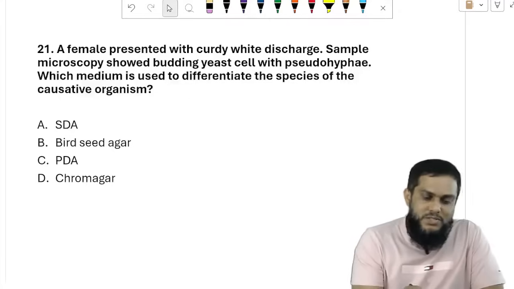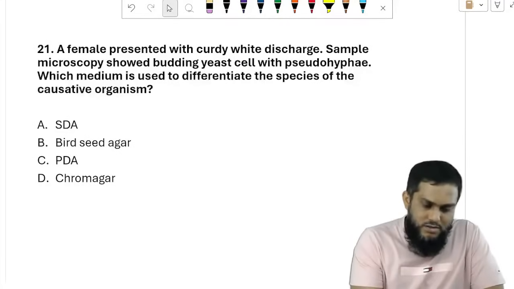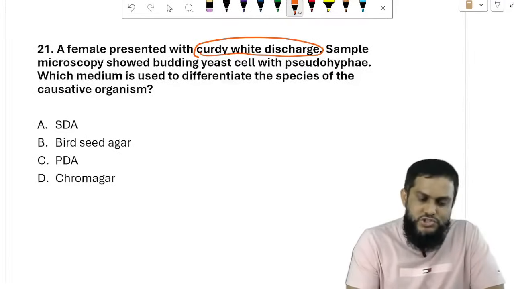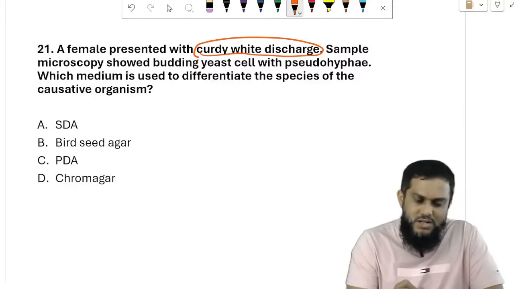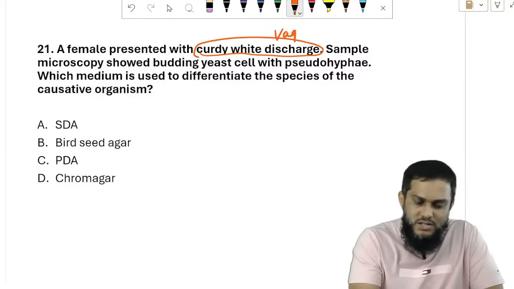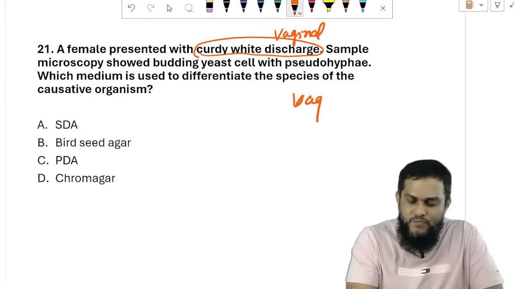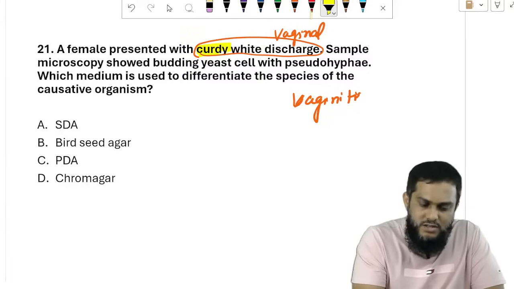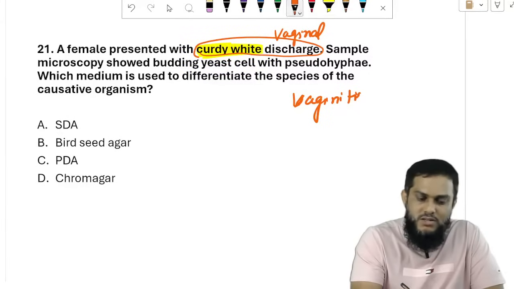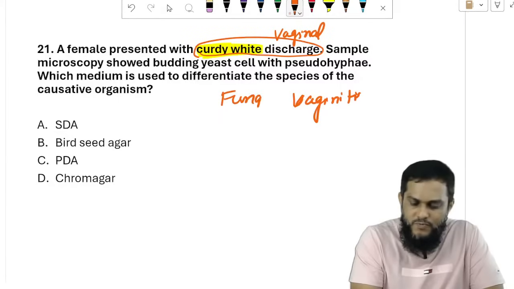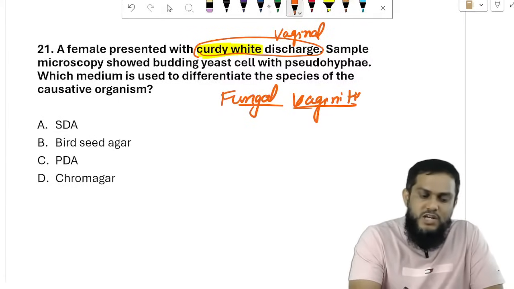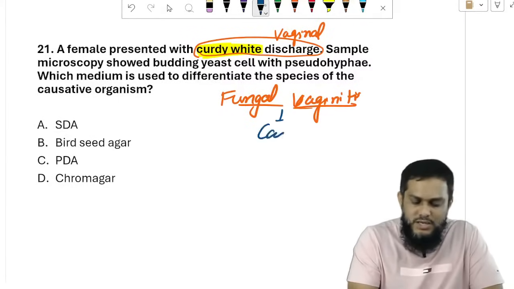A female patient presented with curdy white discharge. What discharge, man? They have to mention vaginal discharge, curdy white vaginal discharge, man. Vaginitis. Curdy white, I will highlight curdy white, so I will say fungal vaginitis, of the vaginal mucosa. We have already discussed, caused by Candida.